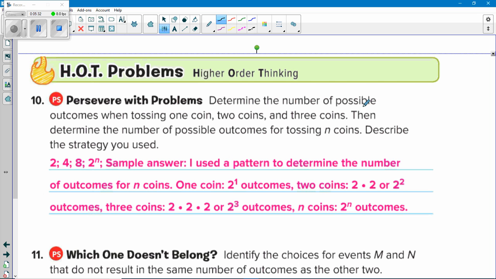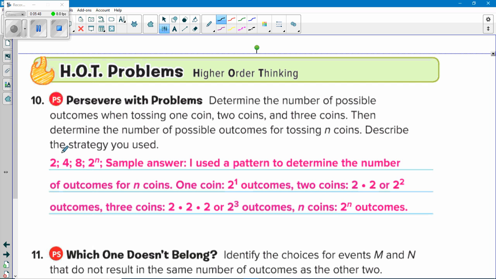Now, this is very interesting. Determine the number of possible outcomes when you flip 1 coin, 2 coins, 3 coins. Then determine the number of possible outcomes for tossing n coins. That means any number. Describe the strategy used. Well, think about it. If you flip 1 coin, there's 2 things that can happen.